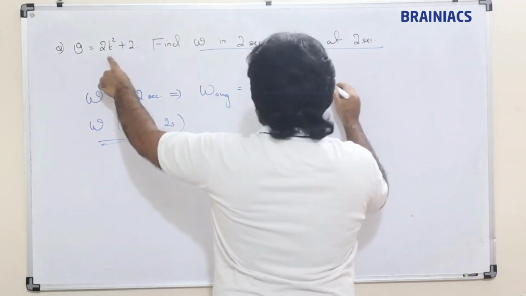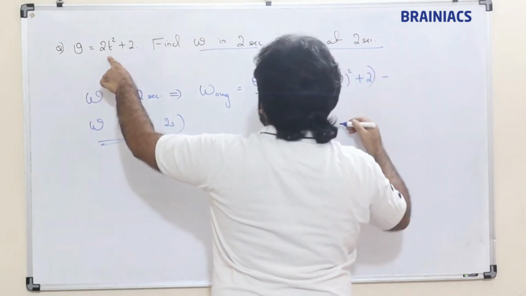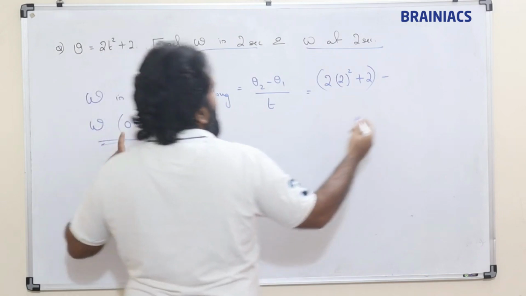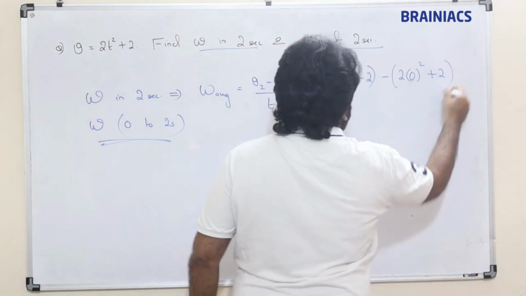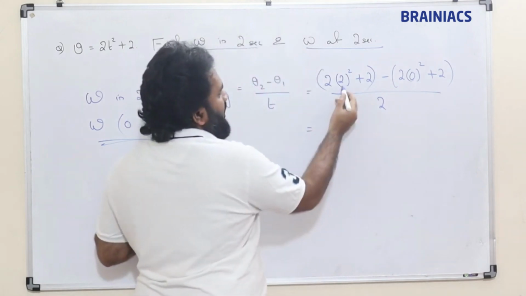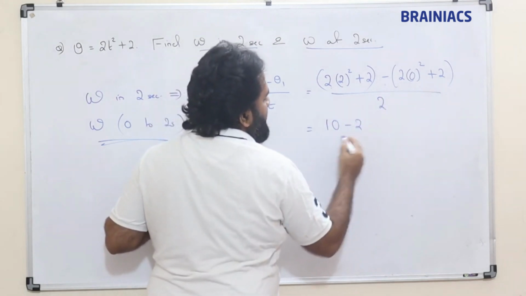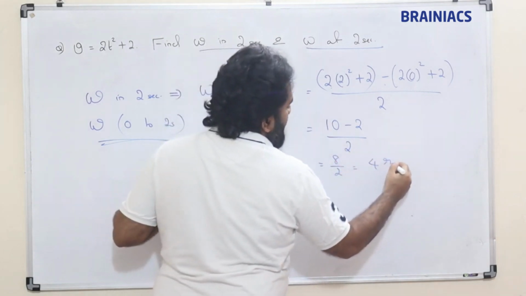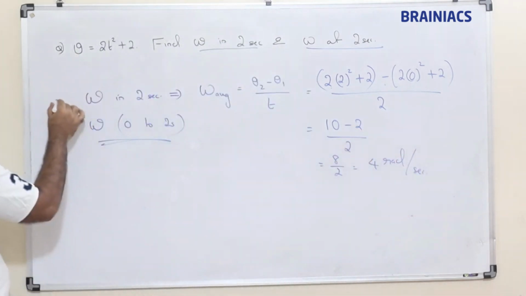Here I substitute 2 square plus 2, minus the value at 0. Theta 2 is at t equal to 2 seconds, so 2 into 4 is 8, plus 2 gives 10. Now substituting 0 gives 2. So 10 minus 2 is 8, divided by 2, which is 8 by 2 equal to 4 radians per second. So that is the omega in 2 seconds.